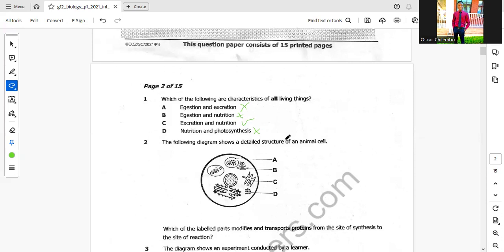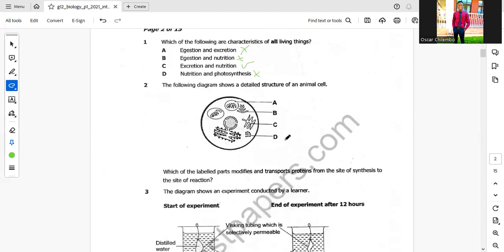All right, let's go to question 2. The following diagram shows a detailed structure of an animal cell. Which of the labeled parts modifies and transports protein from the site of synthesis to the site of reaction? We must know that the structure responsible for modification and transportation of protein is the Golgi apparatus, which is represented by letter B.